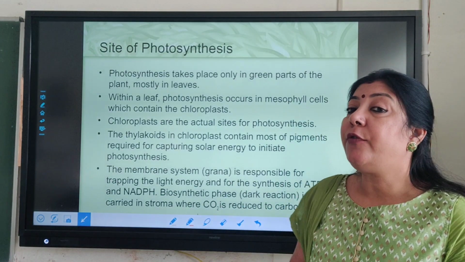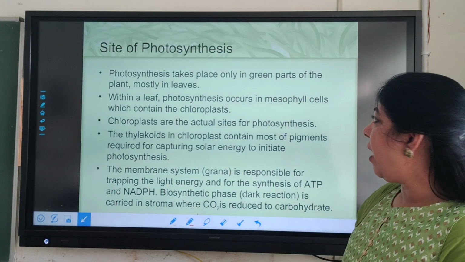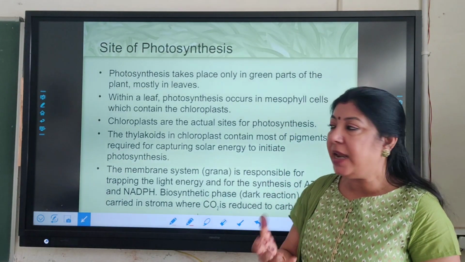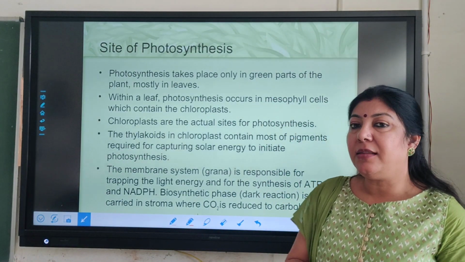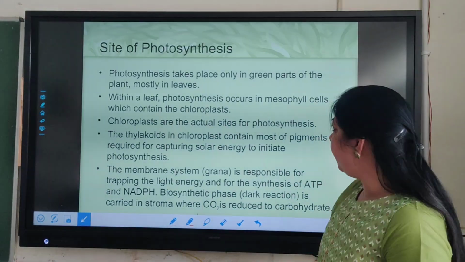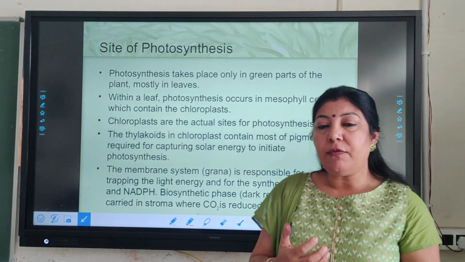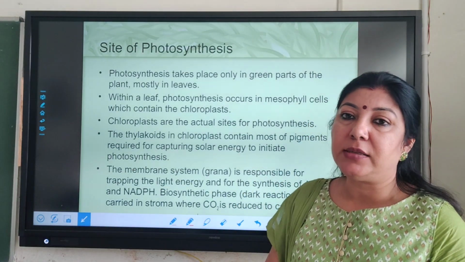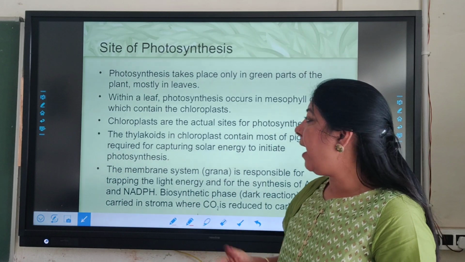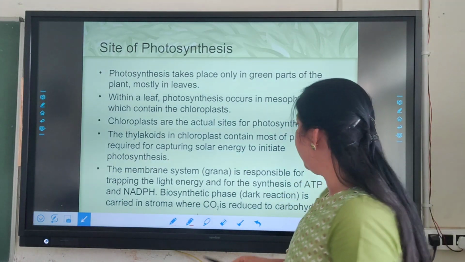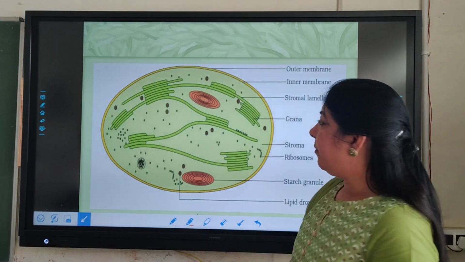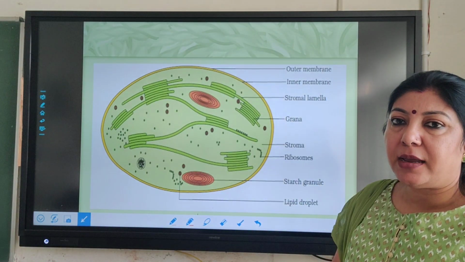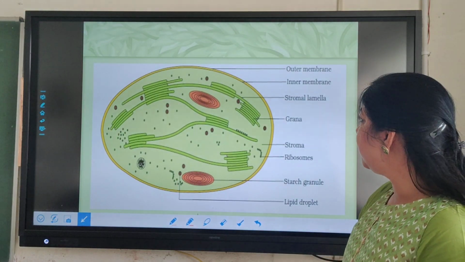Later on, the site for photosynthesis was found out, and today we know the green parts of green plants are the main site for photosynthesis, and the green parts are mainly the leaf. In the leaf there are mesophyll cells, and mesophyll cells have chloroplasts, and these chloroplasts are the actual sites for photosynthesis. So let's see the structure of the chloroplast. This is a very important diagram. You must have done it in lower classes also.